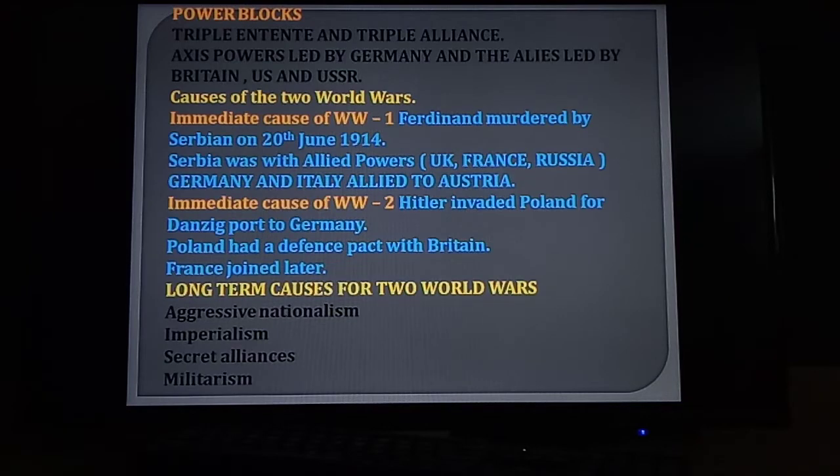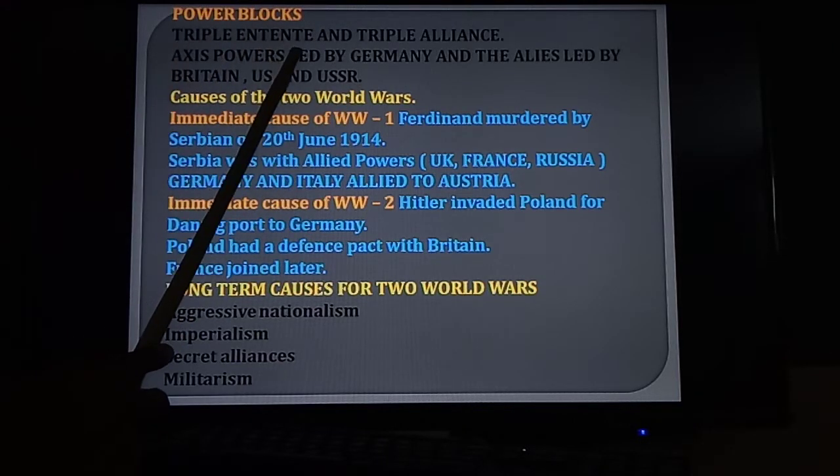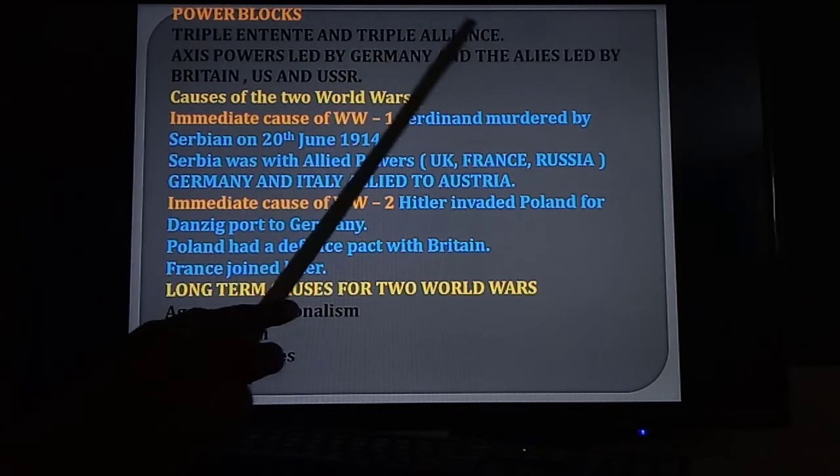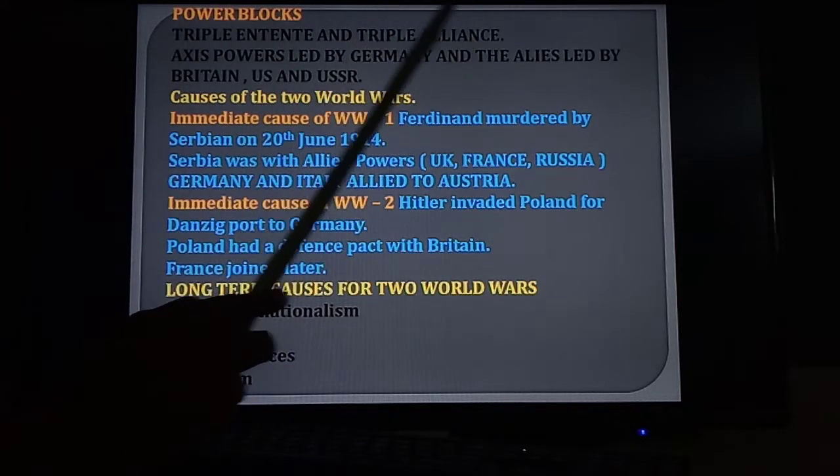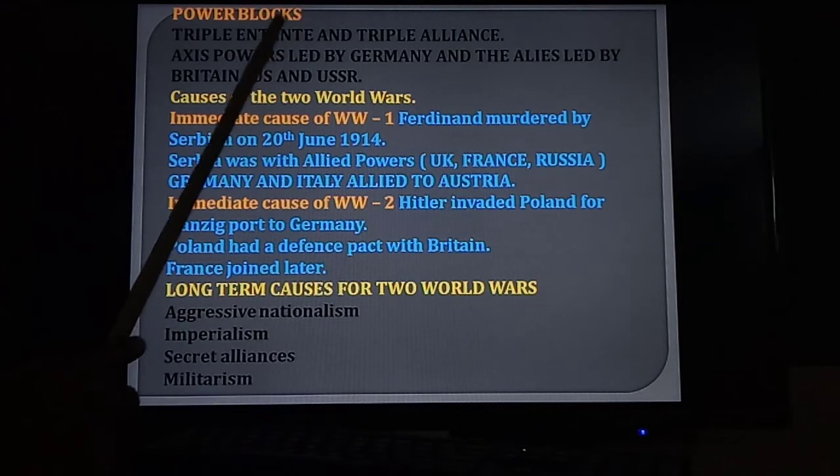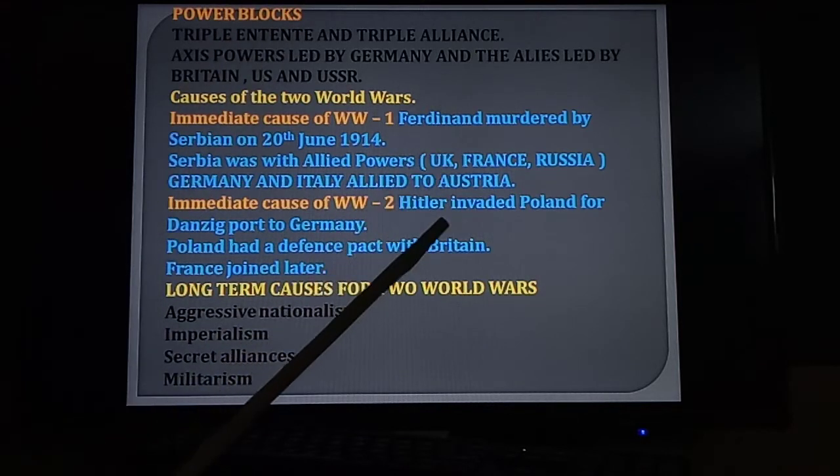Next one, power blocks. What are the power blocks? Mainly two power blocks are there. First one is Triple Entente. Second one is Triple Alliance. In the Triple Alliance, some countries are there. In the Triple Entente, some countries are there.